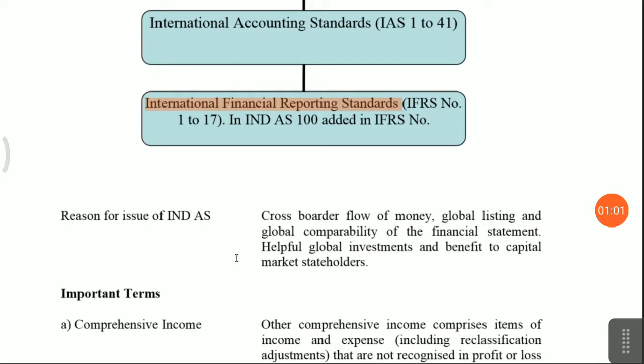Due to the day by day growing economy of India, companies are more interested in cross border flow of money, meaning foreign investment should flow in India. Global listing means New York Stock Exchange or any stock exchange of the world. But provided that you should follow the International Accounting Standard and International Financial Reporting Standard. Your financial statement should follow the acceptable reporting accounting standard. Then only you are allowed to do global listing.